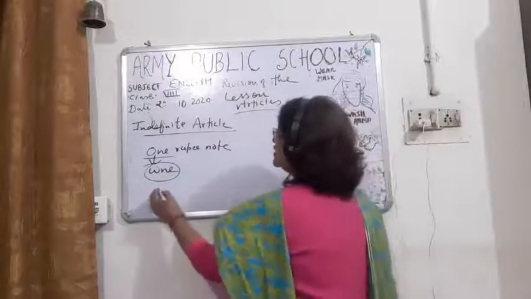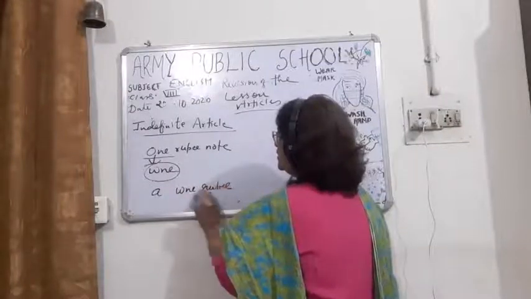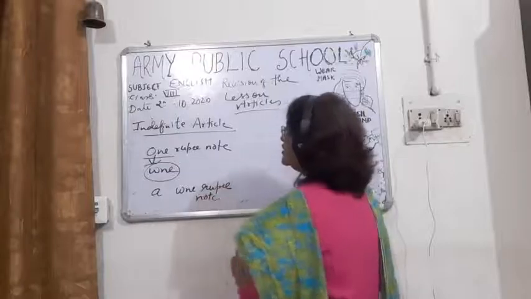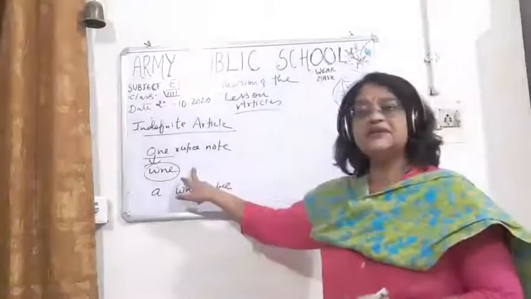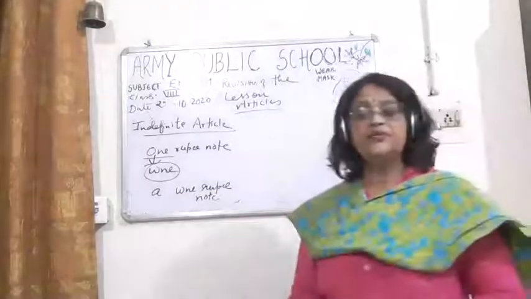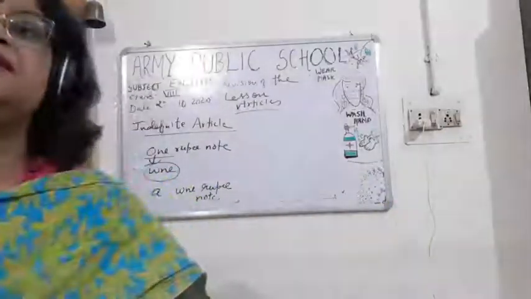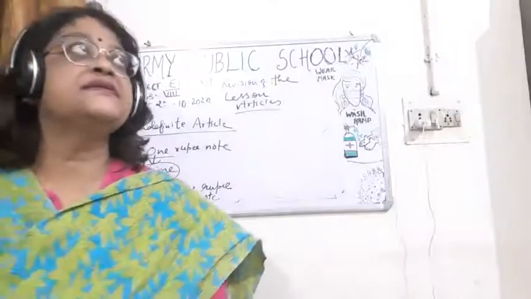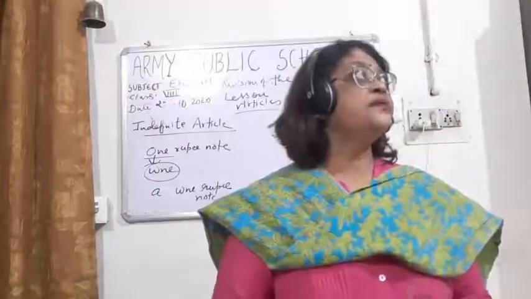Though one starts with the vowel letter o, the pronunciation here is w-u-n, that is one.